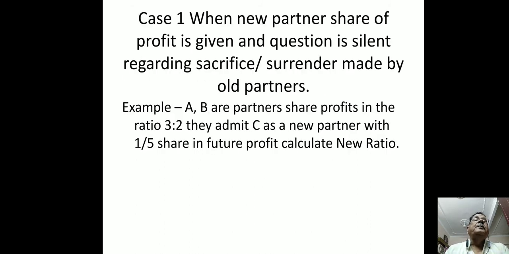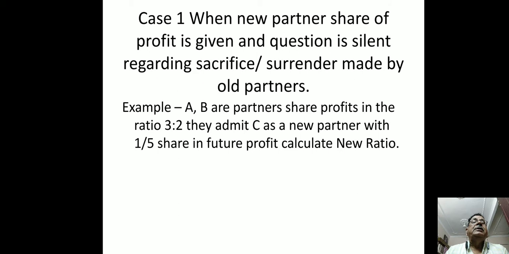Case 1. When the new partner's share of profit is given and the question is silent regarding sacrifice or surrender made by old partners. In this case we can explain by means of an example. A and B are partners sharing profits in the ratio 3:2.